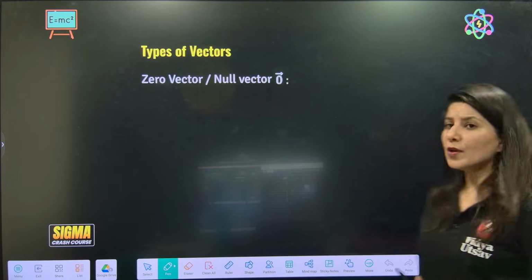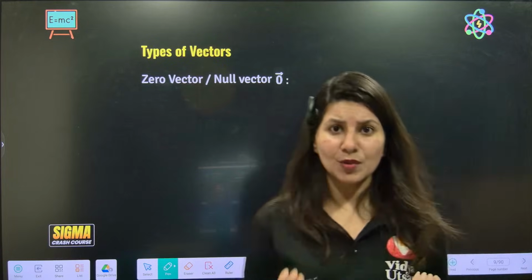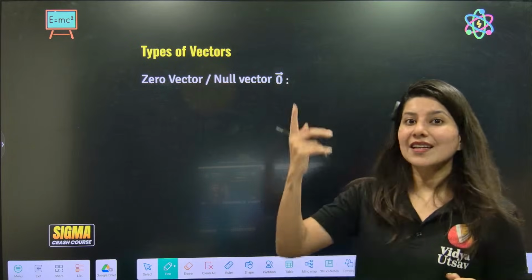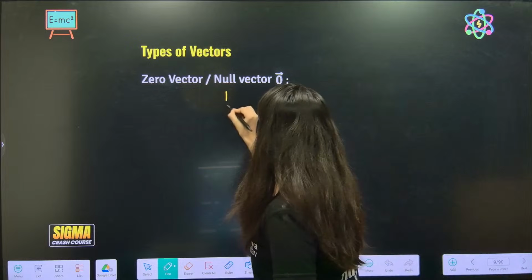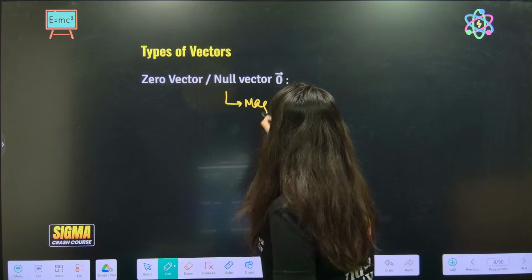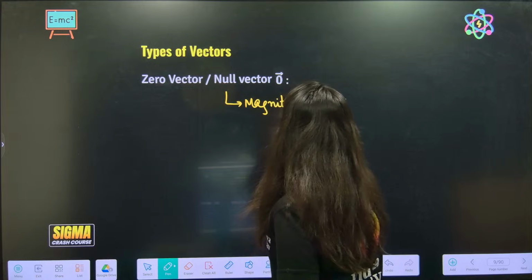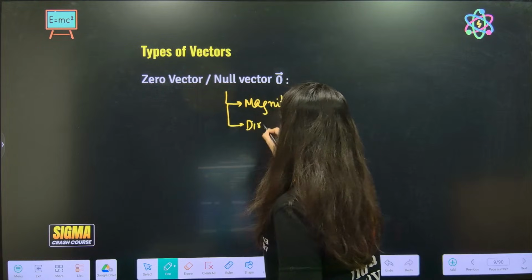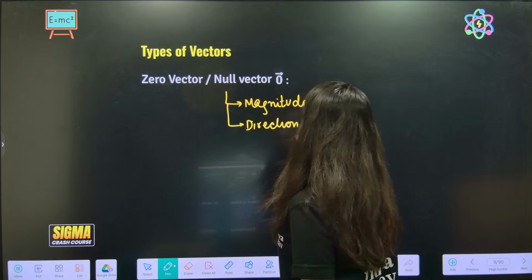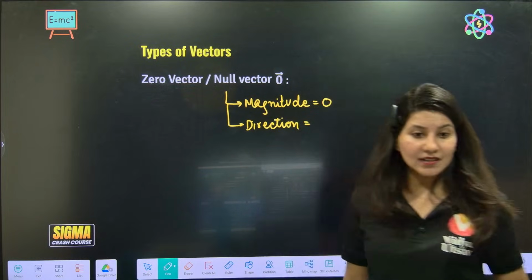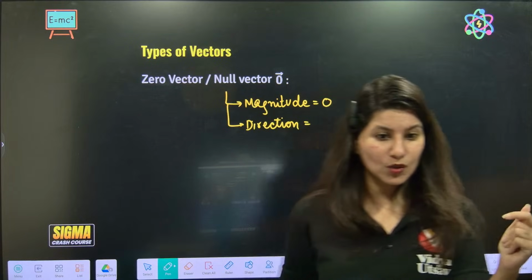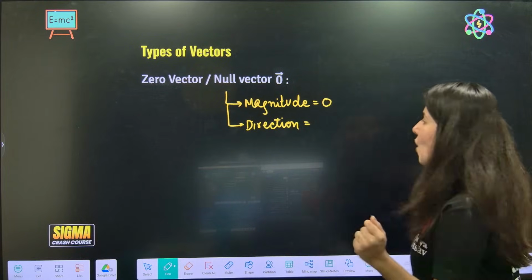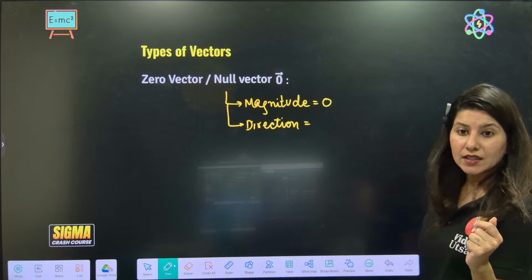Now there are a couple of definitions which we should be absolutely aware of. What is a zero vector? Zero vector means magnitude 0. The magnitude of this vector is 0. And what about direction? Tell me, what should be the direction of a null vector? In the chat box, quickly.